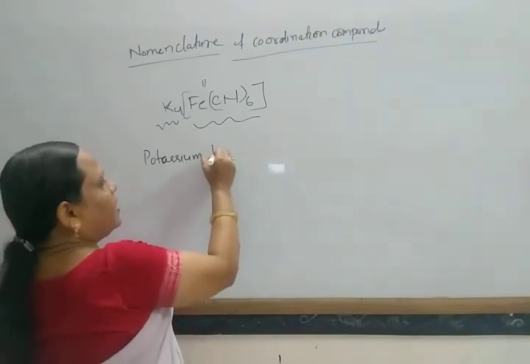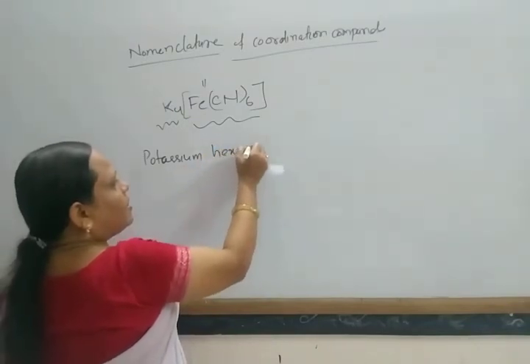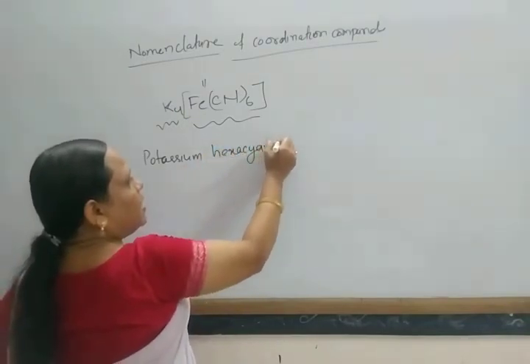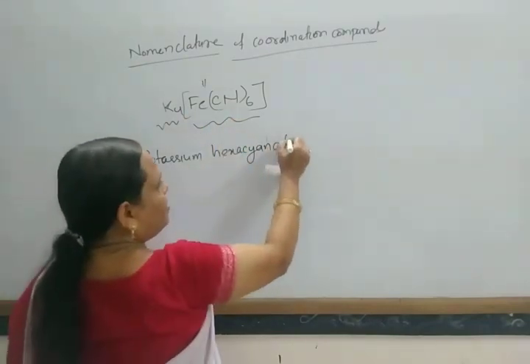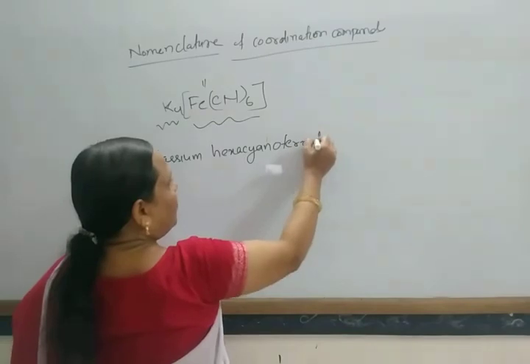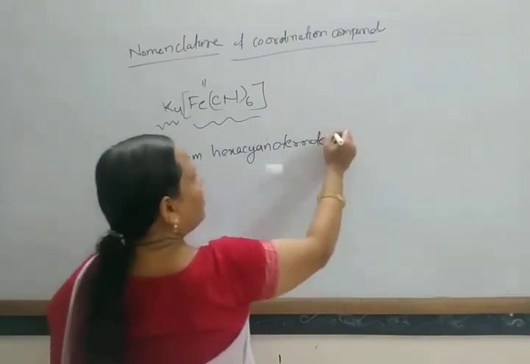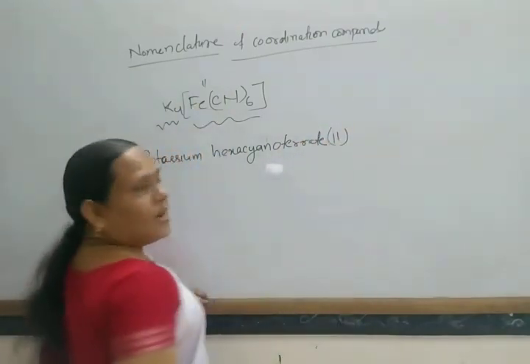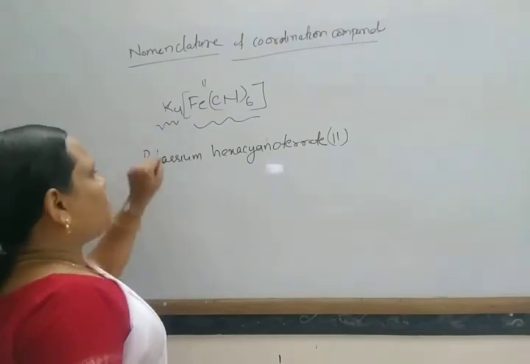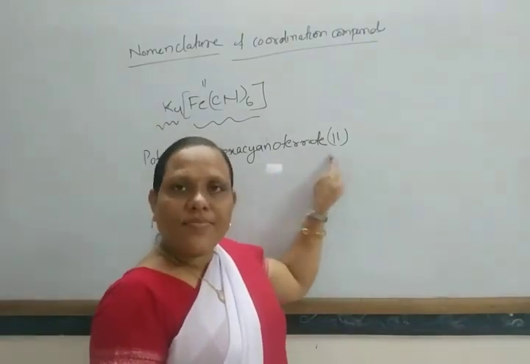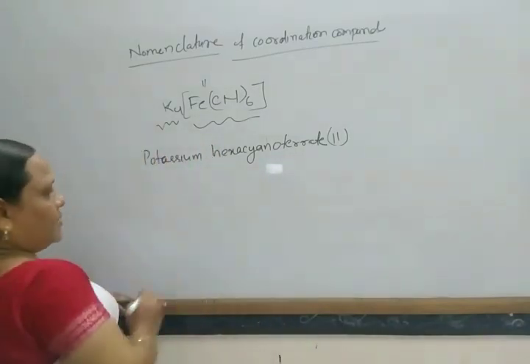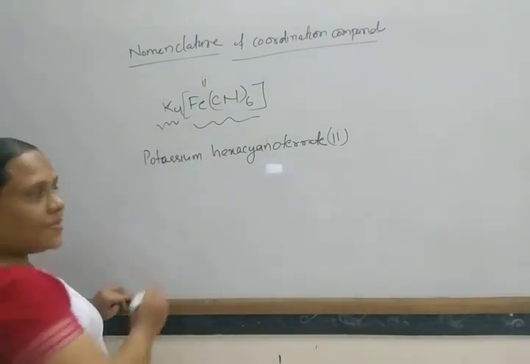So hexacyano, and as this complex part is negative, you have to write ferrate, and the oxidation number you write in Roman numerals. So the name of this compound is potassium hexacyanoferrate(II).